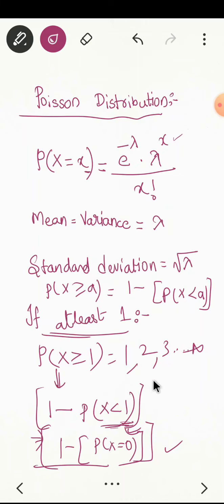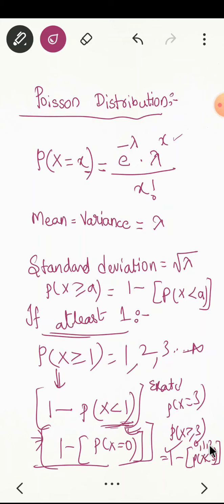If they tell you exactly 3, that means probability of x equal to 3. If they tell you at least 3, that means probability of x greater than or equal to 3, which I can write as 1 minus probability of x less than 3. Less than 3 means 0, 1, 2.